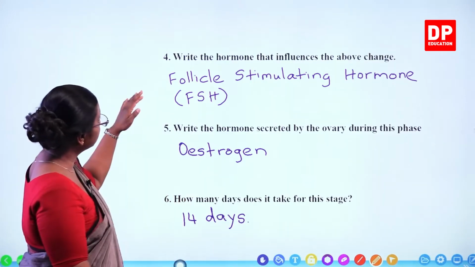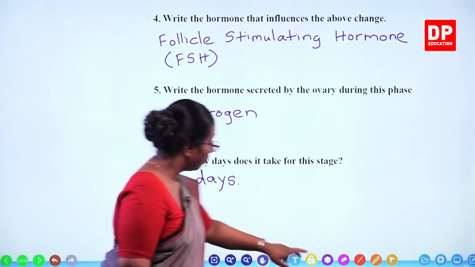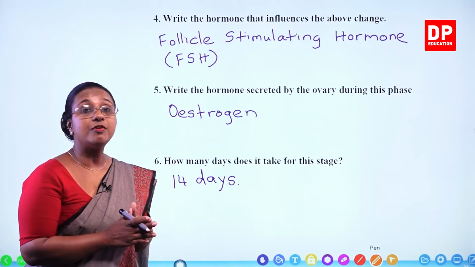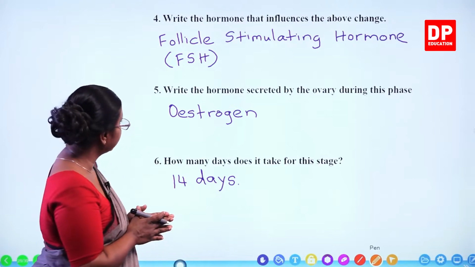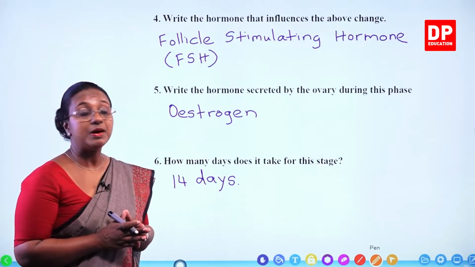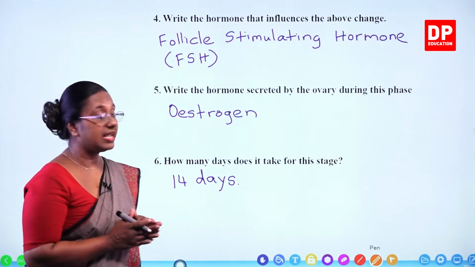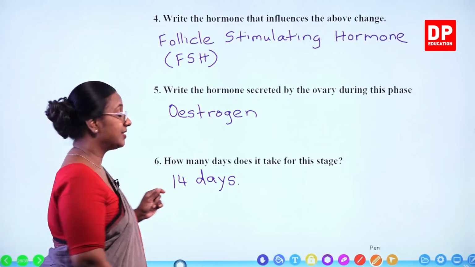So I am sure students you have written these answers correctly. The hormone that influences the changes taking place during the follicular phase is the follicle stimulating hormone FSH, and the hormone secreted by ovary during that time is estrogen, and also it takes 14 days for that stage. With that, we'll move on to the next slide.